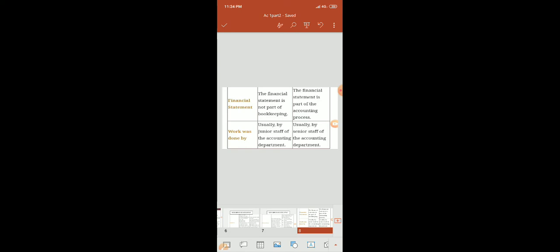And the last point is who the work is done by. Bookkeeping is usually done by junior staff. We can give an example, just like a clerk. A clerk works on bookkeeping. Accounting is done by the senior staff of the accounting department. We can call it a chartered accountant. A chartered accountant is specialized in that field, but the clerk or junior staff are not specialized in any particular field. He can only maintain day-to-day records.